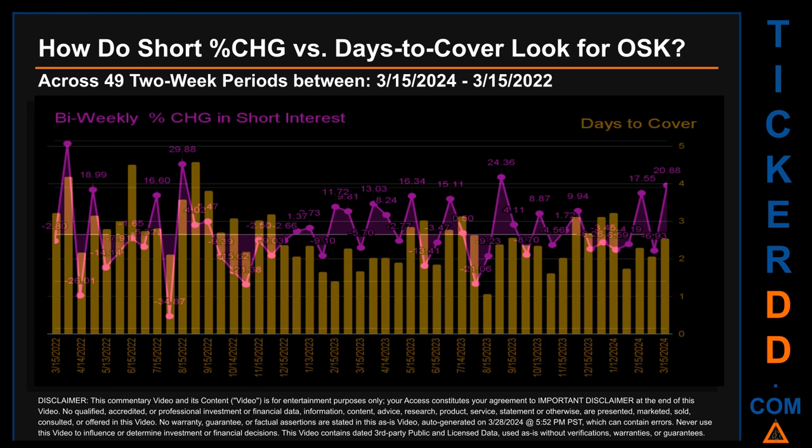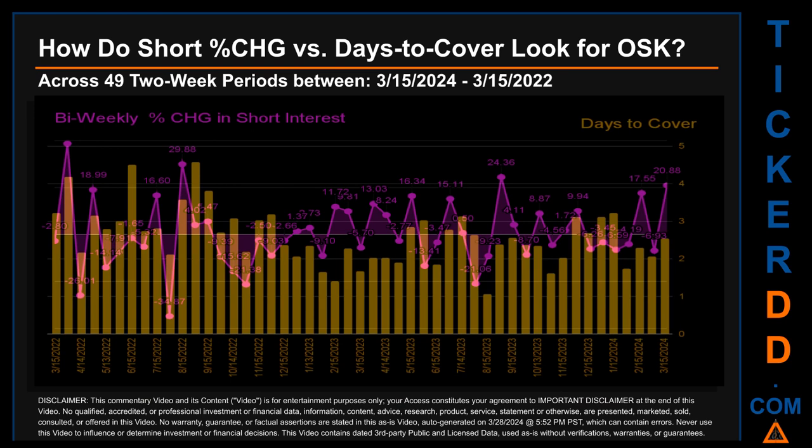Zooming out, I looked across 49 two-week snapshots, from latest found, March 15, 2024 to oldest found, March 15, 2022. In the graph, I overlaid bi-weekly percentage change in short interest against days to cover. Across these 49 two-week snapshots, the average percentage change of short interest was about 0.43%.